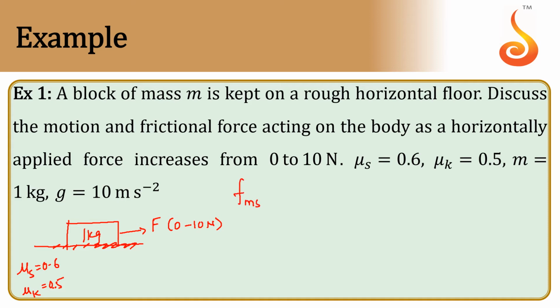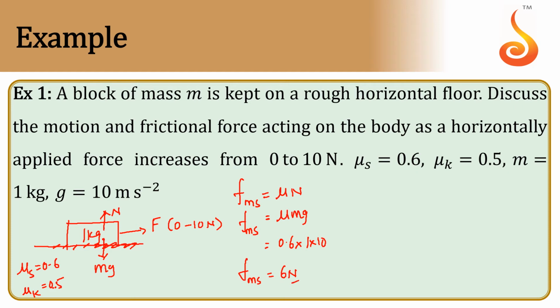Fms is equal to μN. Here its own weight will act downward, that is mg, and normal will act upward, so N is equal to mg. So μmg will be the maximum static friction. So 0.6 into 1 into 10. So maximum static friction or limiting friction will be 6 newtons.